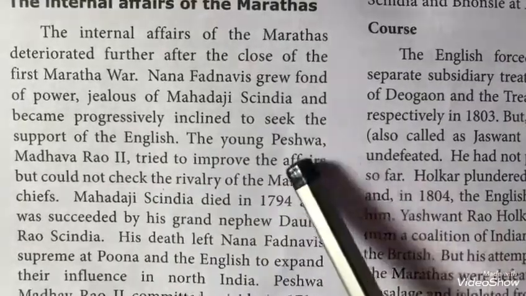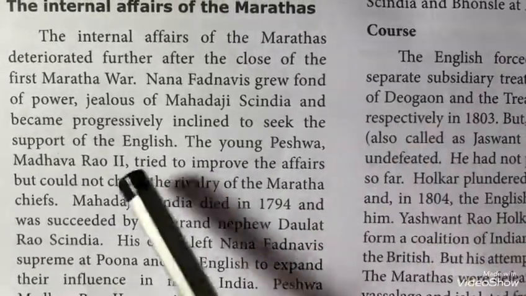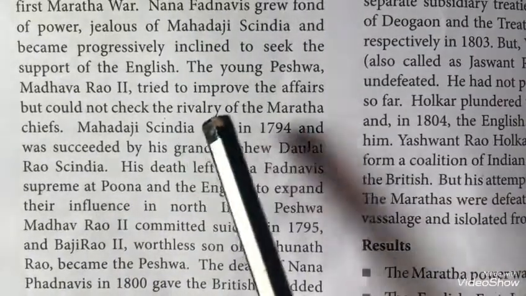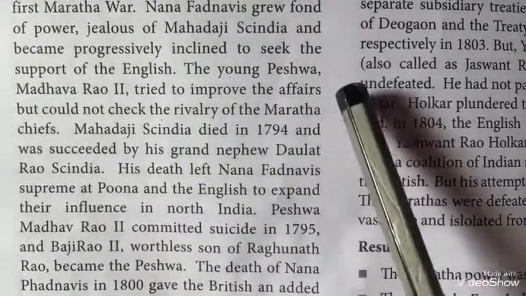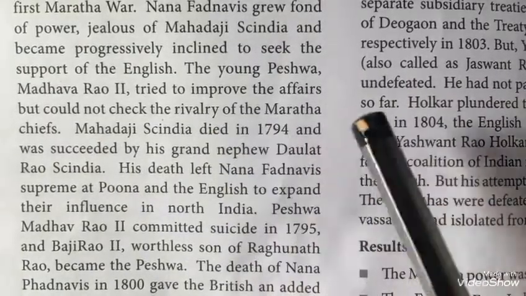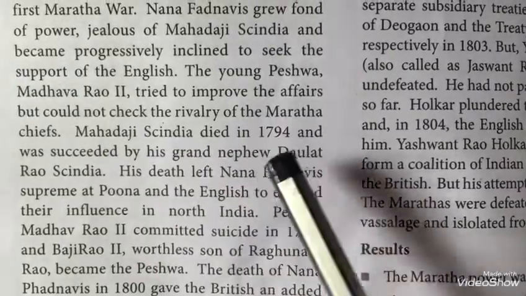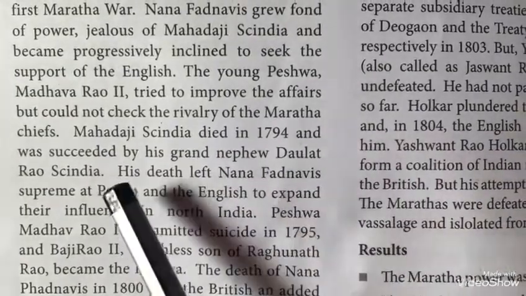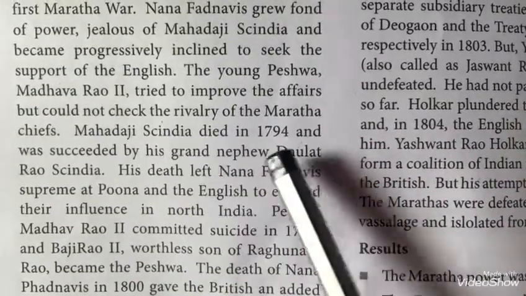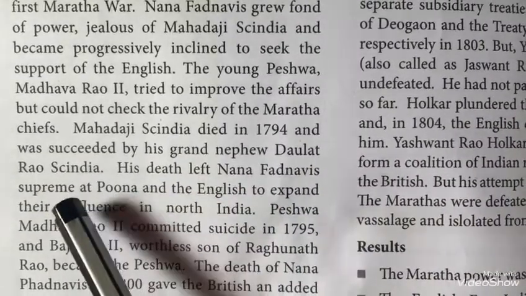The young Peshwa, Madhav Rao II, tried to create better relationships in the internal affairs, but he could not check the rivalry of the Maratha chiefs. Mahadaji Scindia died in the year 1794. After him, his grandnephew Daulat Rao Scindia succeeded him.